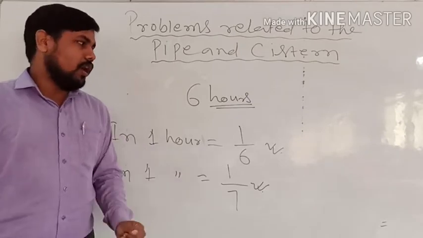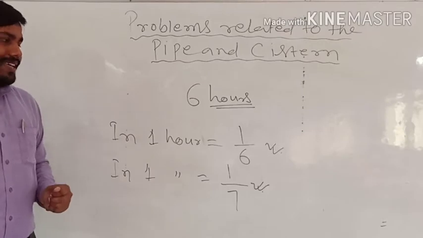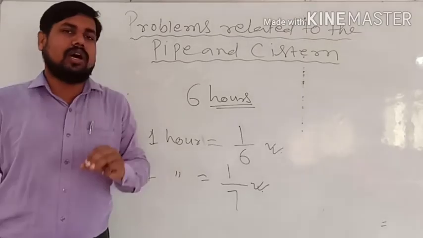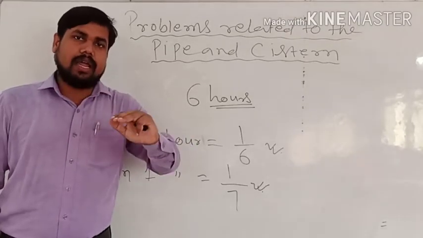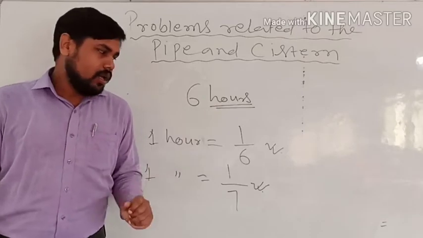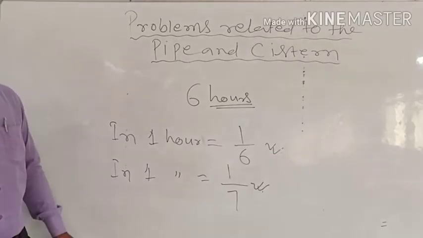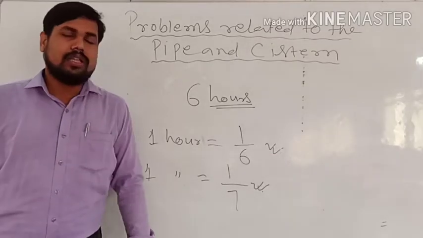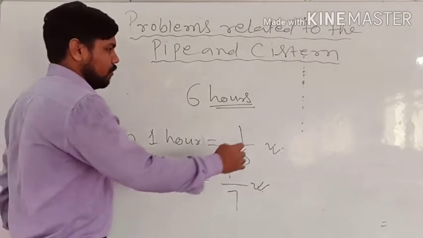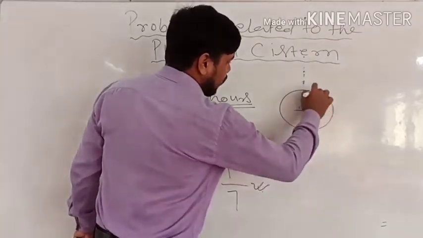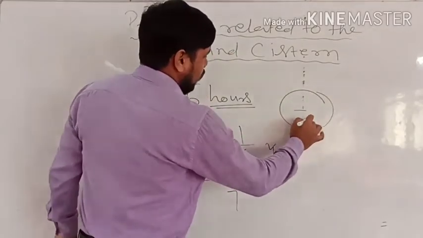But here one most important thing is related to emptying the tank. Tank को empty करने के लिए क्या time लगेगा? This is all about the filling of the tank. But if it is asking about emptying, then we will use the negative sign. So we will use a negative sign in case of emptying the tank.